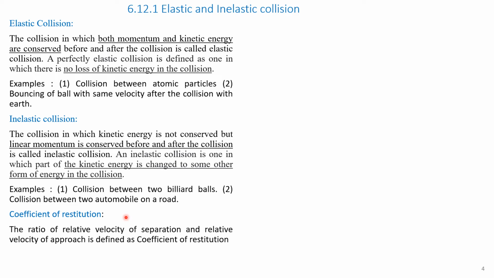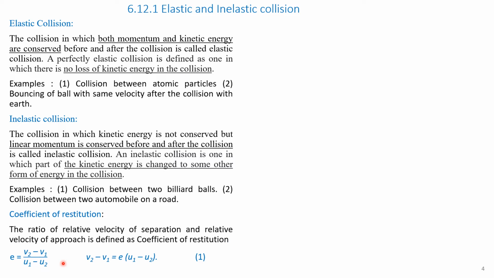The coefficient of restitution is defined as the ratio of relative velocity of separation, that is final velocity difference v2 minus v1, to the relative velocity of approach, that is u1 minus u2. I will read it once again. The ratio of relative velocity of separation and relative velocity of approach is defined as coefficient of restitution, and it is represented by a letter small e.